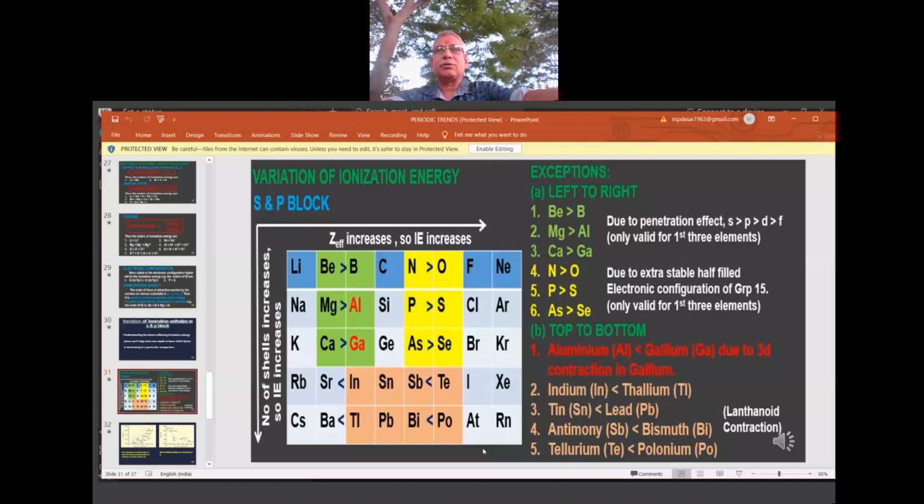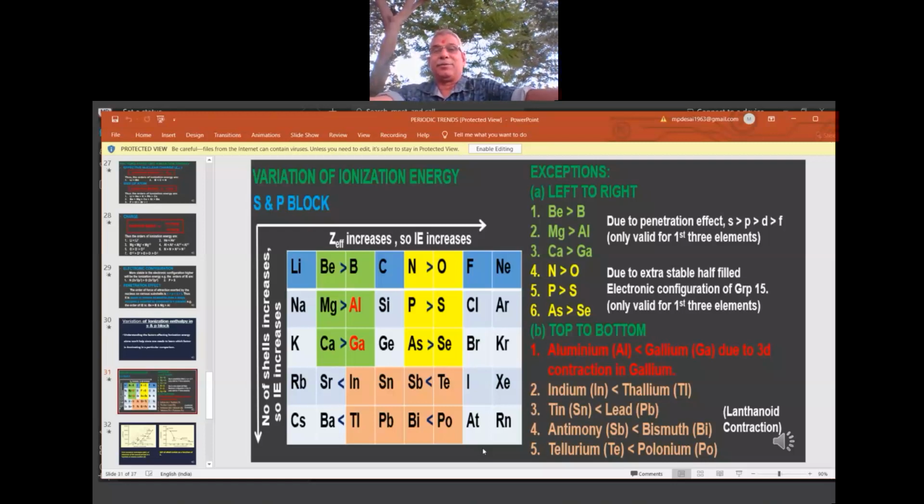Because they are protecting the outer electrons, the nucleus will have less control over them. When the nucleus has less control, you can remove an electron easily. Otherwise, if they don't cover properly due to their shapes, the outer electrons are pulled towards the nucleus. If the d and the f electrons cover properly, the nucleus has less control. When they don't cover properly, the outer electrons are pulled by the nucleus.